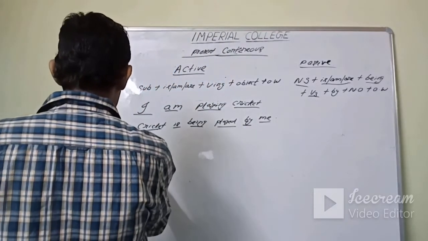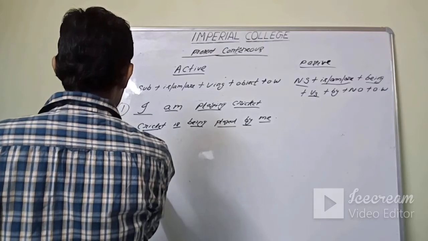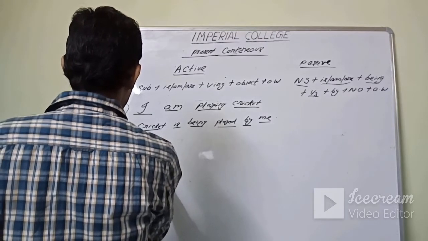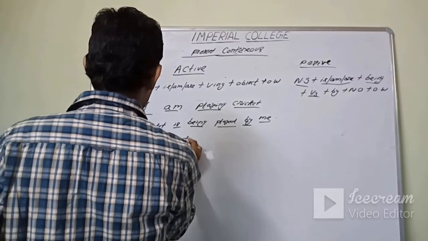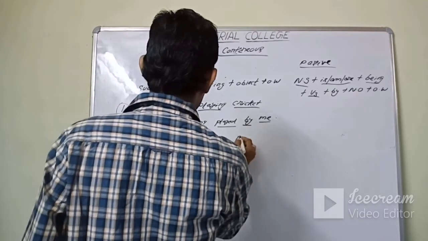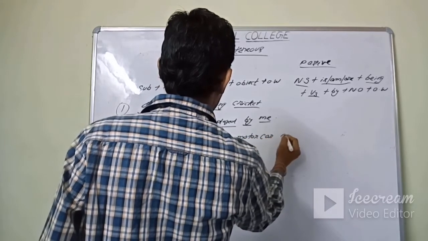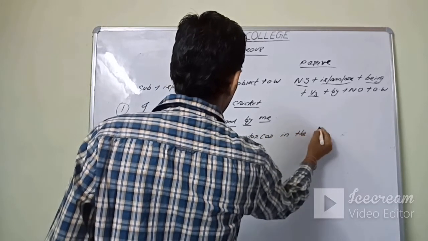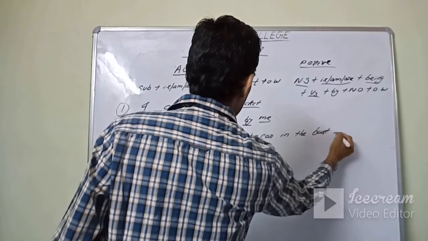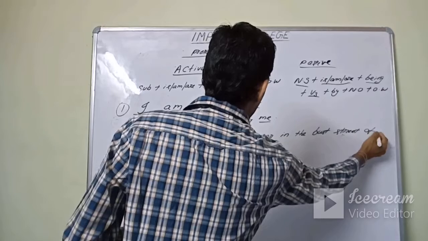They are driving. This is 1, this is 2. They are driving a motor car in the busy street of Kolkata.